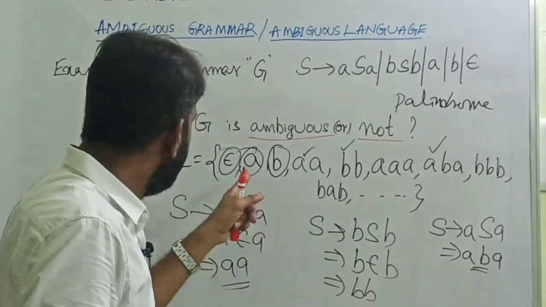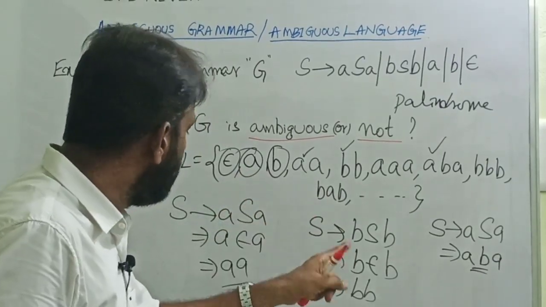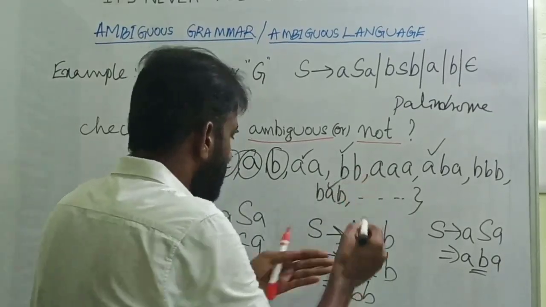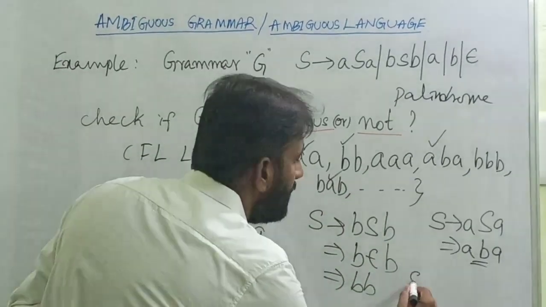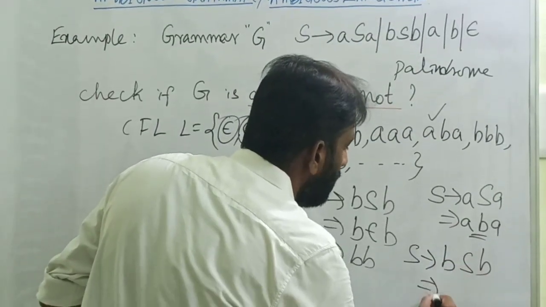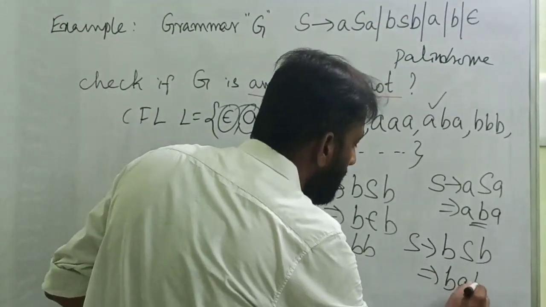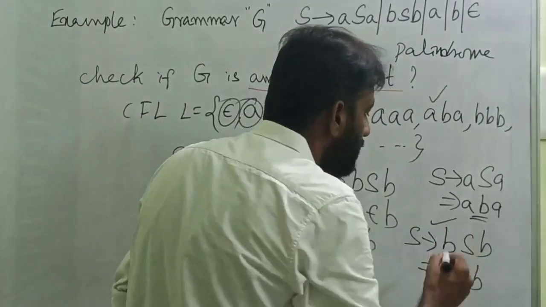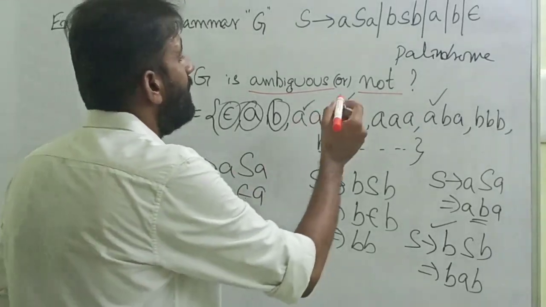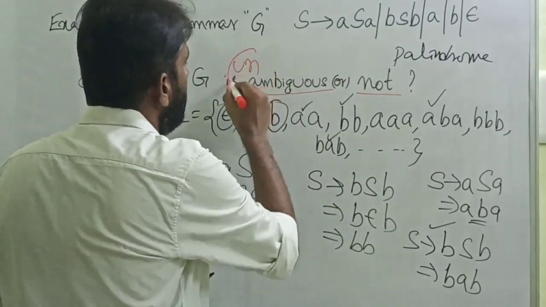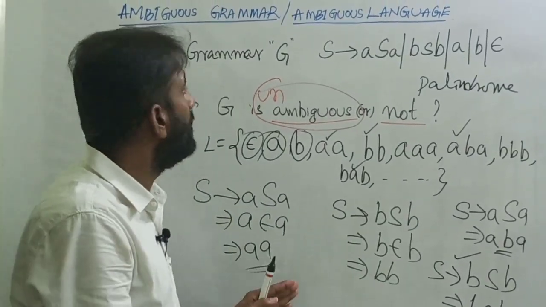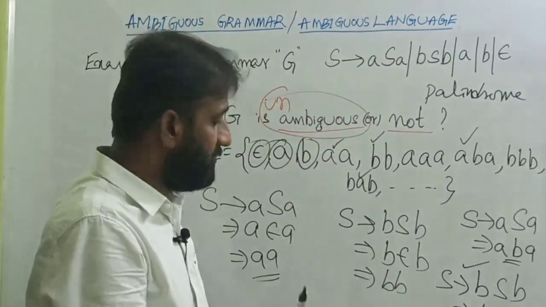Anyhow, we cross checked with aa, bb and aba. If you want to check with bab also, let's check. S → bSb. Now S can be replaced with bab. This is only one possibility, no other possibility to derive. That's why the given grammar is the unambiguous grammar. It is not ambiguous. Okay, this is all about ambiguous grammar and ambiguous language and its examples.